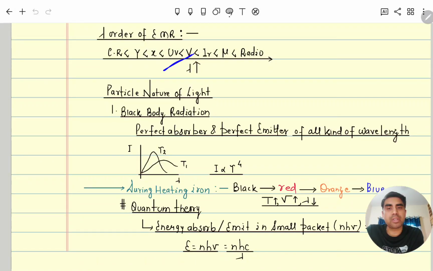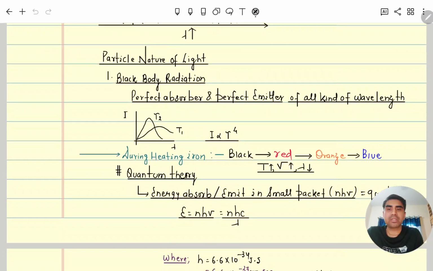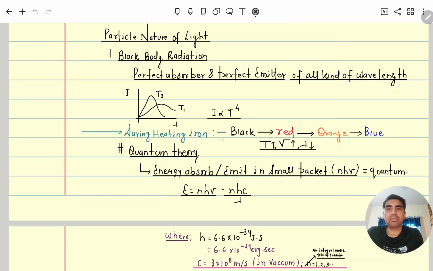Like the visible region, having a range of wavelength 4000 angstrom to 8000 or 7500 angstrom. Now we will discuss the particle nature of light. We discussed that when light is traveling, it behaves like a wave, but when it is falling on any surface, at that time its behavior will be particle behavior. So first here we will discuss black body radiation.